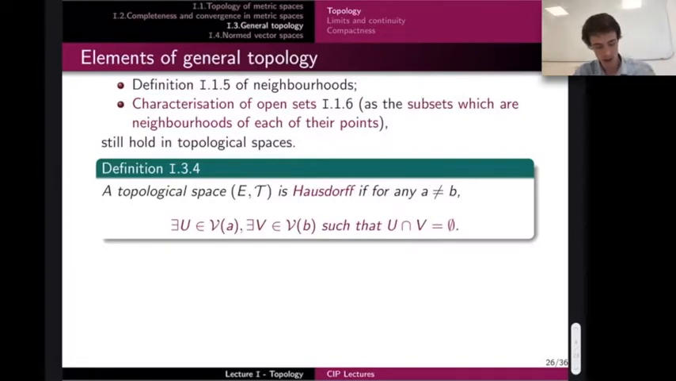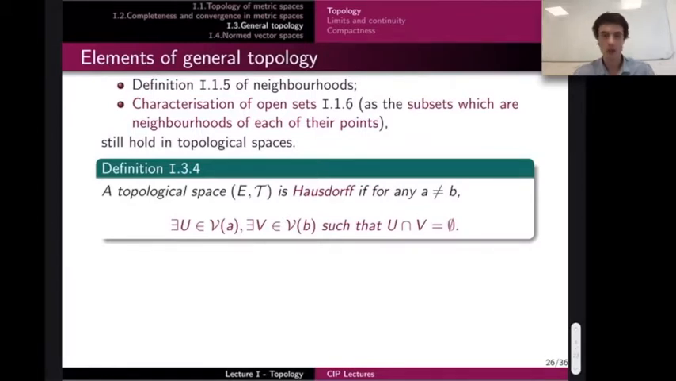is to ask the topology to separate points. Just as there was this axiom in the definition of a distance, that it separates points, here we ask for a similar property, but only using open sets. Or neighborhoods, it's the same. I mean, neighborhoods and open sets are not the same, but we can have the same kind of definition with open sets. So a topological space is Hausdorff.